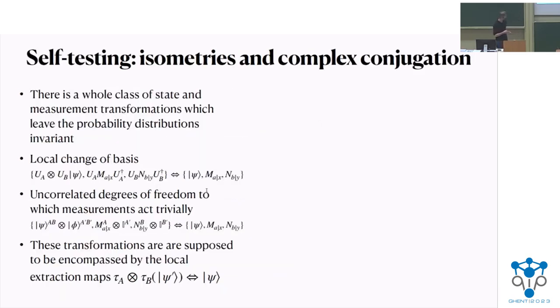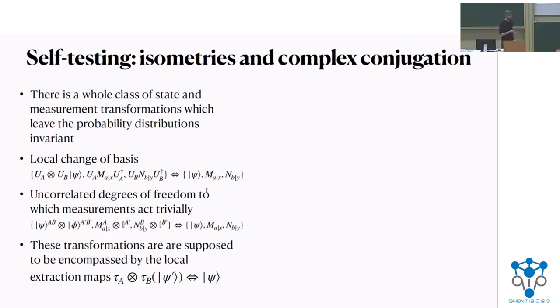We need these local maps, and we cannot avoid the complex conjugation, because we are observing simply correlations, and there is a whole set of transformations that don't change the probability distribution. We could do local changes of basis, or have some uncorrelated degrees of freedom. All these transformations are encompassed by the local extraction maps.